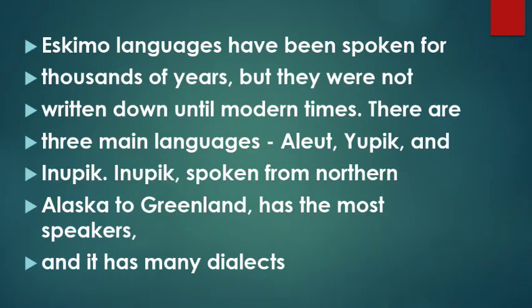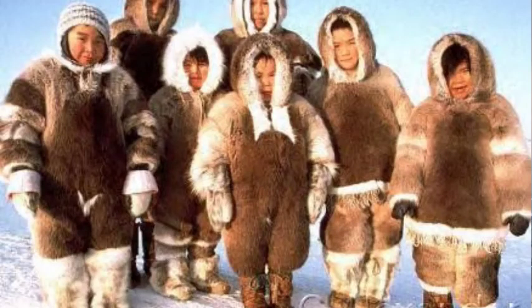Aleut, Yupik and Inupiaq. Inupiaq, spoken from northern Alaska to Greenland, has the most speakers. It has many dialects also.